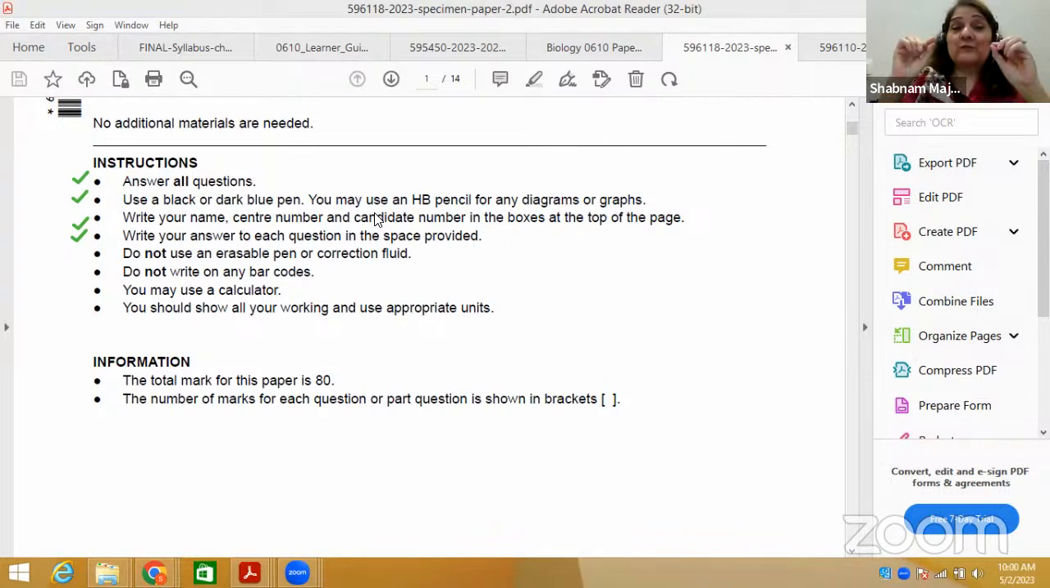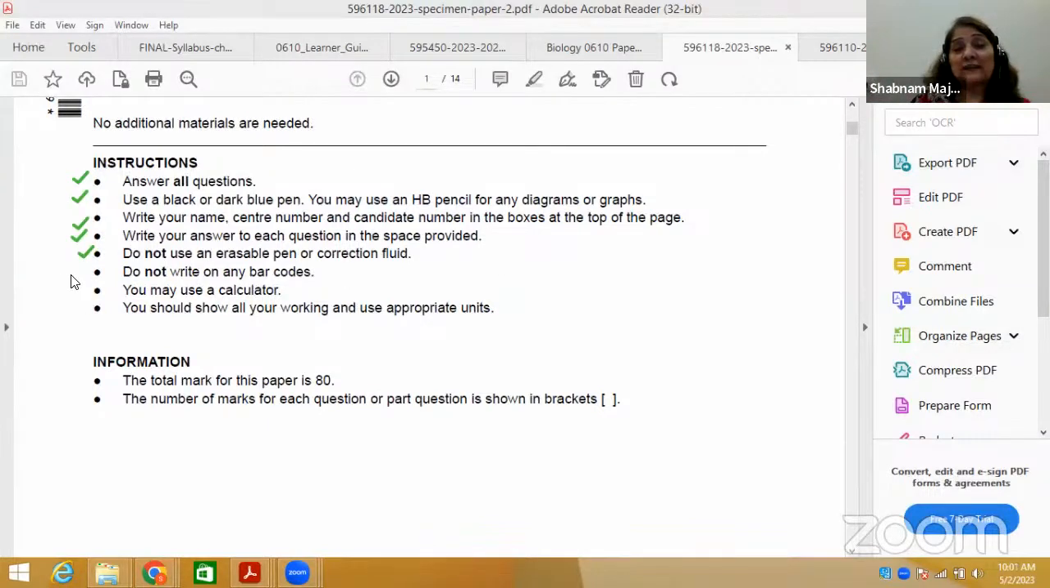Make sure that if your answer is wrong, you cannot use Blanco or an eraser in ink. So you just put a small line, one line. Do not redraw the line again a second time, because the students do like this. Then you write above the answer or below the answer, depending on how much you need to rewrite. Do not use an erasable pen or correction fluid. You cannot use Blanco stuff and all that.